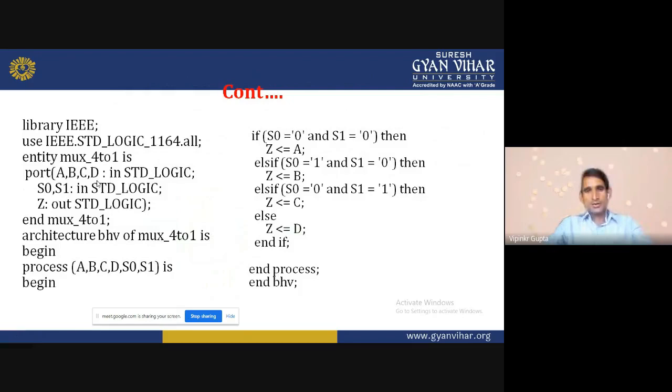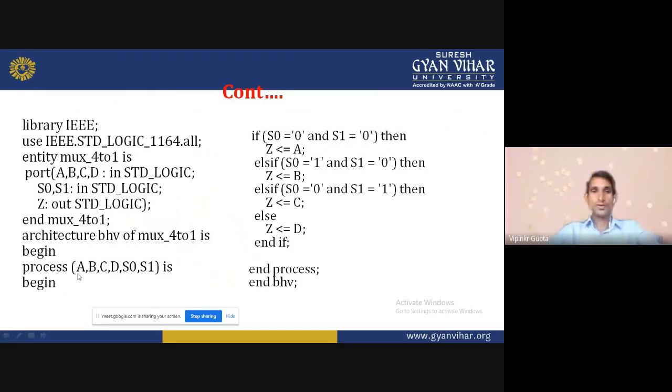Now I will start the architecture. Architecture VHV of mux_421. This is the entity name and this is the architecture name. I have said many times that the architecture name will be unique and it is not among the identifiers.